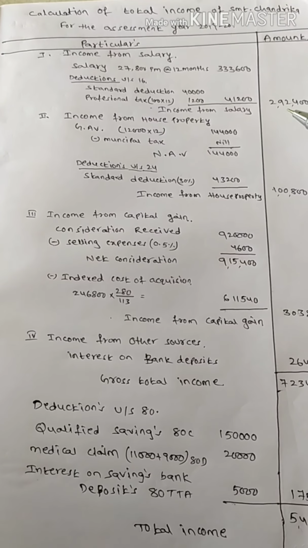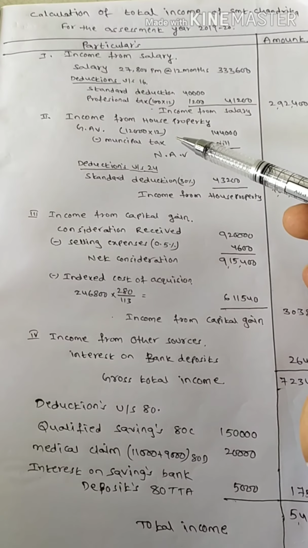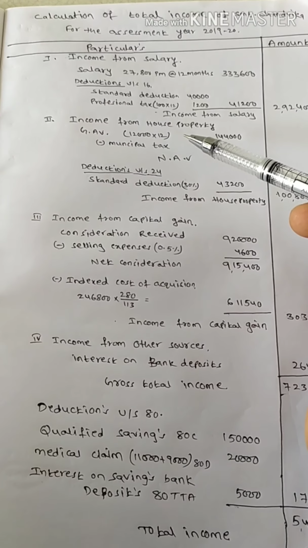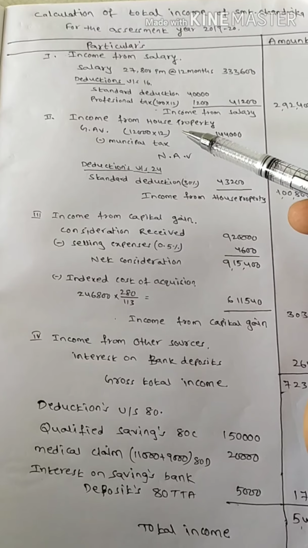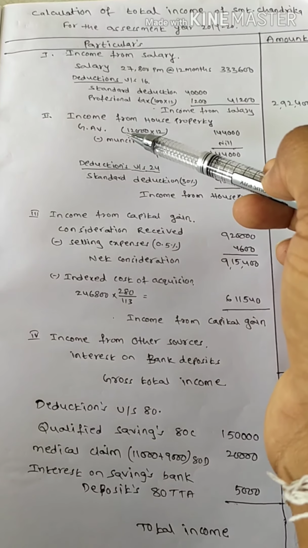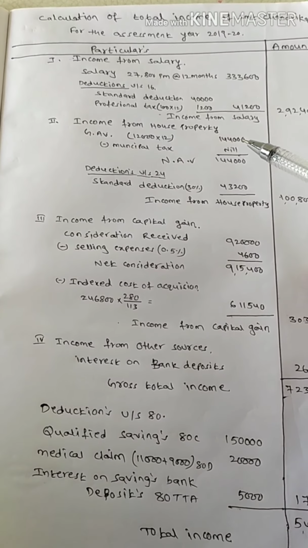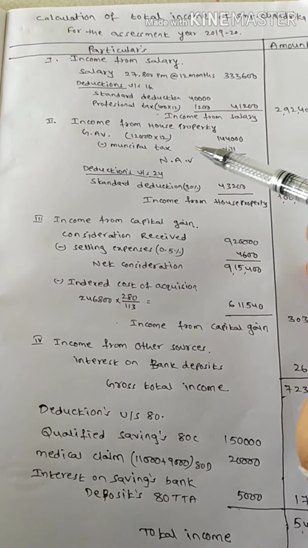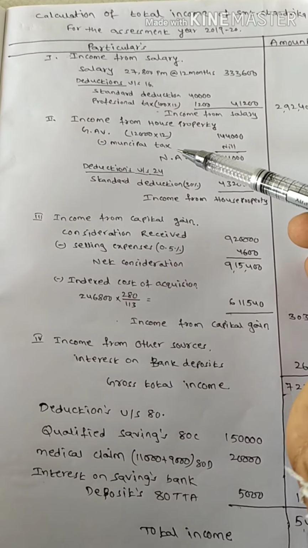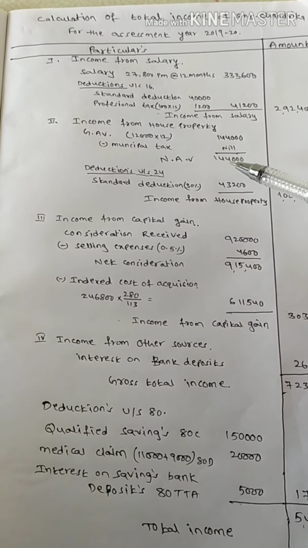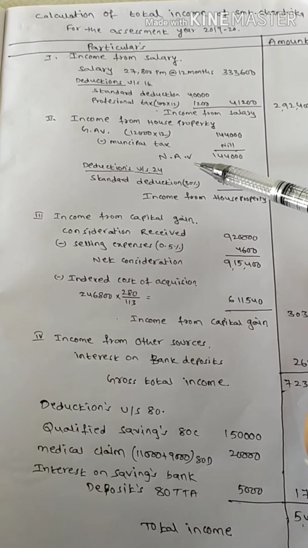Next, the other head is income from house property. In this problem they gave only the rent amount. Here that is the gross annual value. 12,000 into 12 months is equal to 1,44,000. In the problem they did not mention municipal taxes. It is nil. So 1,44,000 is the net annual value.